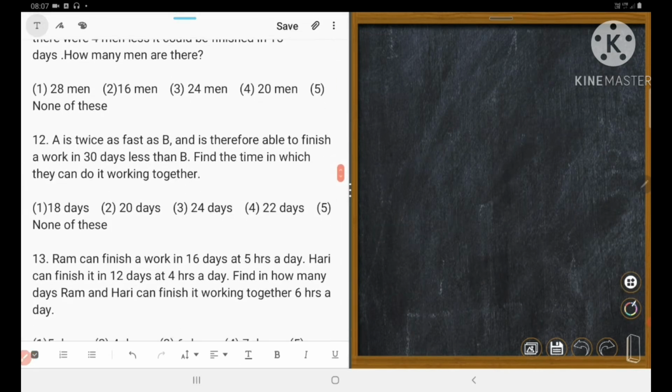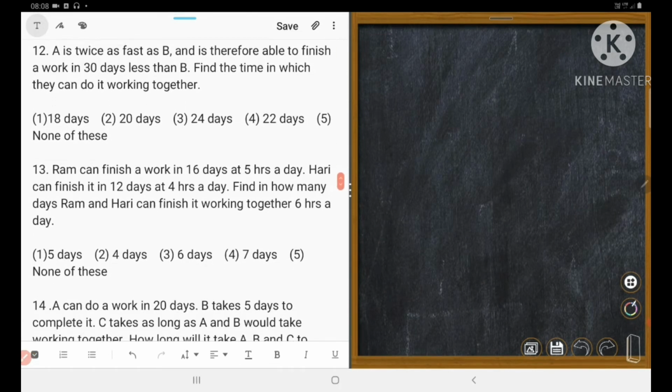Okay, next number 12. A is twice as fast as B. That means A is equal to 2B, right? And is therefore able to finish a work in 30 days.